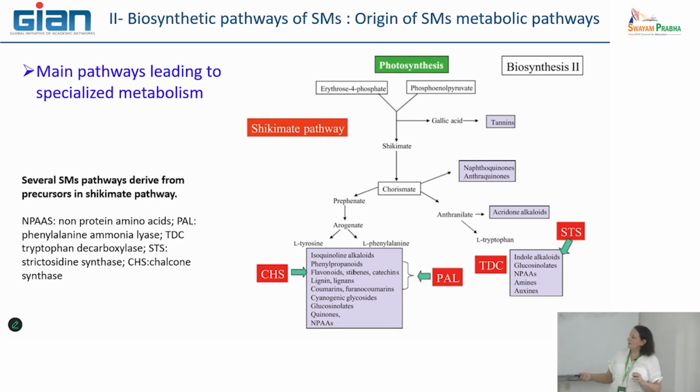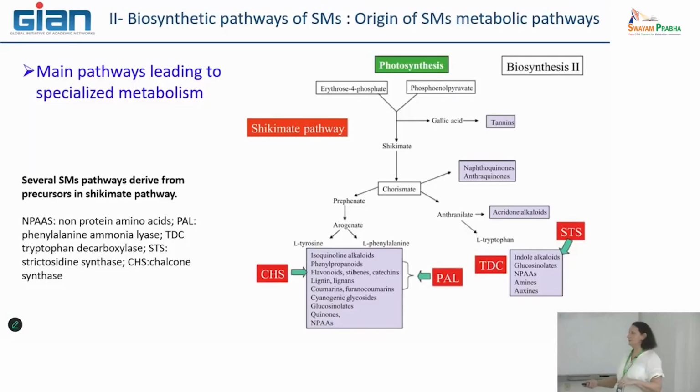What is shown here in red, in a red square, is the name of the enzymes, okay, that are important to enter in this metabolic pathway. This enzyme, for example, is the chalcone synthase, and we have seen that to produce the chalcone is the first step of the phenolic compound metabolic pathways.